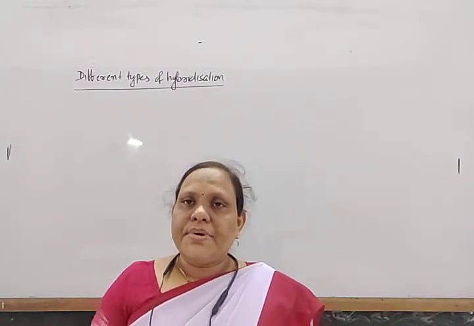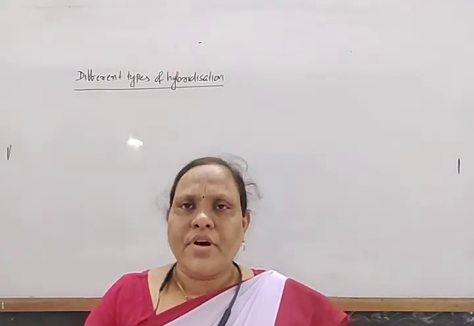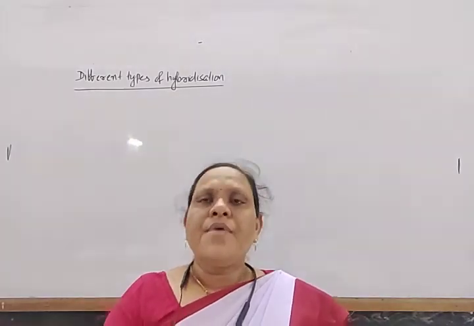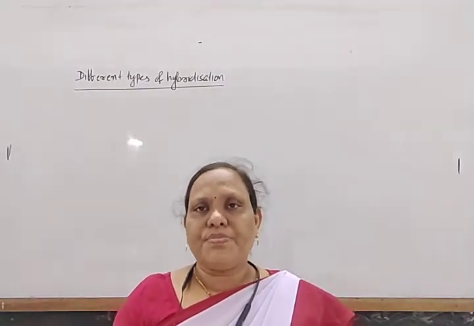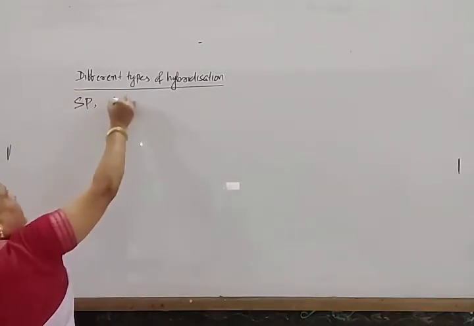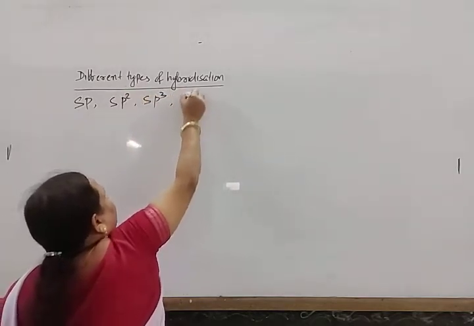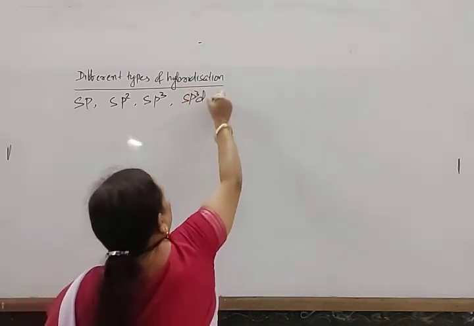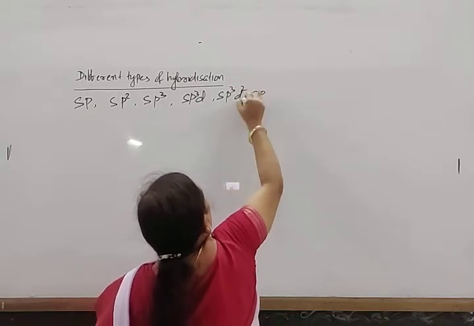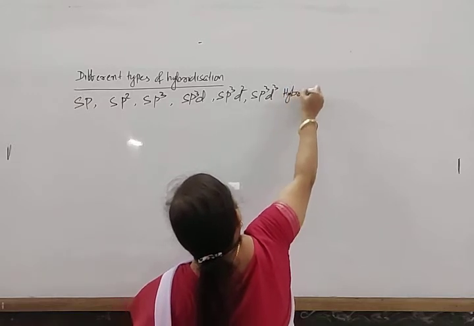Next we come to different types of hybridization. Depending upon the type of orbitals and the number of orbitals that take part in hybridization, this hybridization is classified into different types such as sp hybrid orbitals, sp2 hybridization, sp3 hybridization, sp3d hybridization, sp3d2 hybridization, and sp3d3 hybridization.